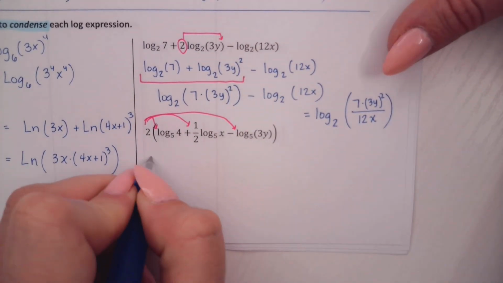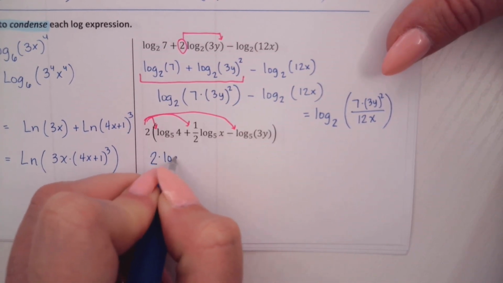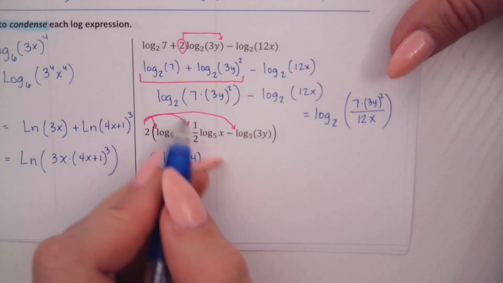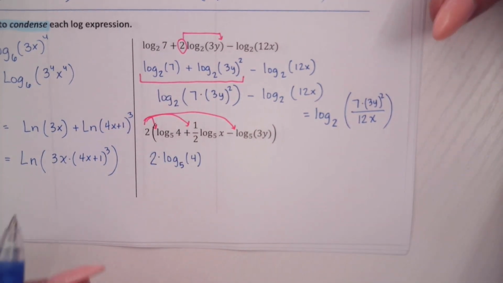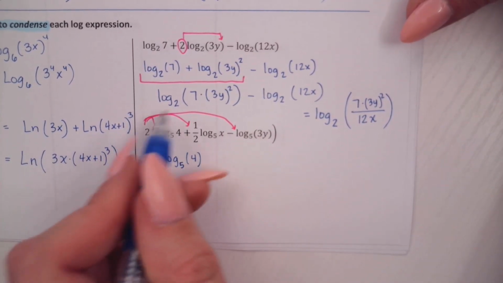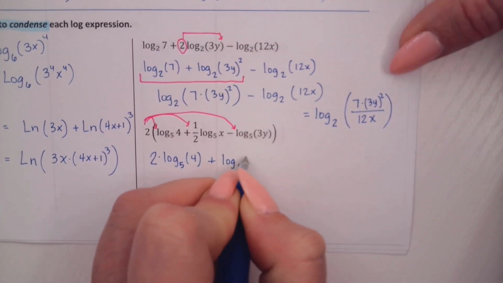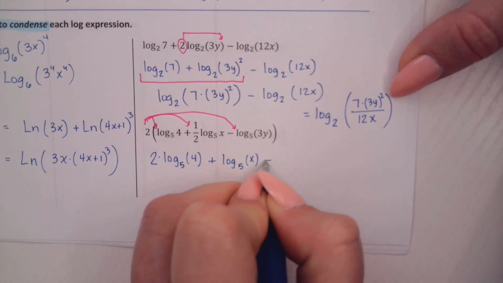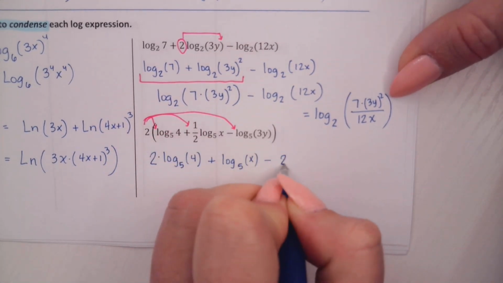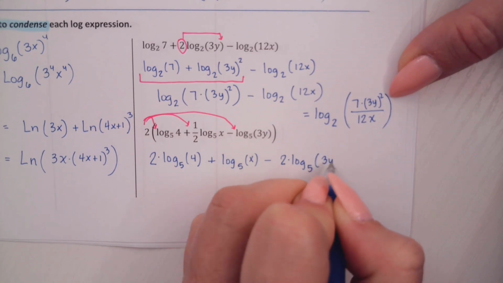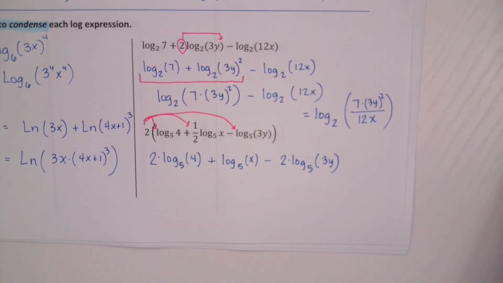Okay, so that'll give me 2 times log base 5 of 4. And then 2 times a half would turn into what? 1. So I don't have to write the coefficient anymore. I can just write plus log base 5 of x minus, and then we'll have 2 times log base 5 of 3y. So that got rid of our big giant parenthesis.